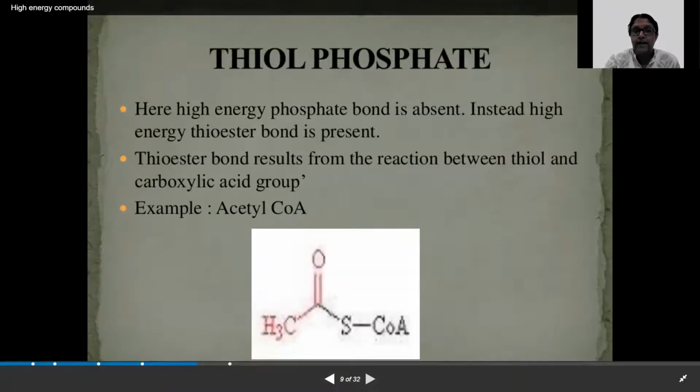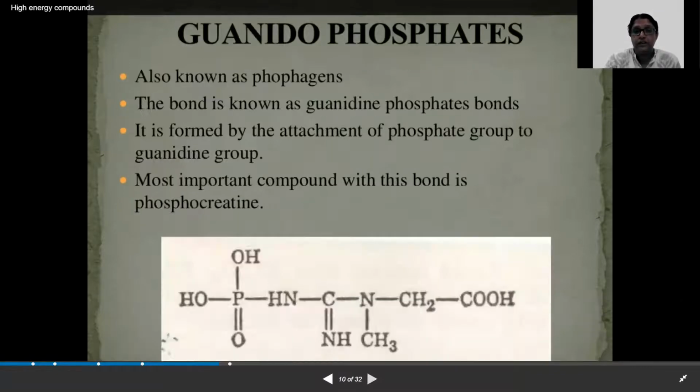And then there are the thiol phosphates, where there is actually no high energy phosphate bond, but a thioester bond. In acetyl CoA, the CoA links to the acetyl group through a sulfur, a thiol bond, and that is the thiol phosphate group.